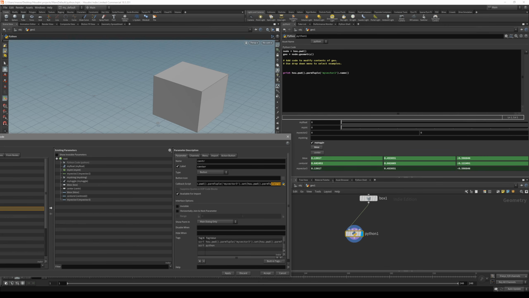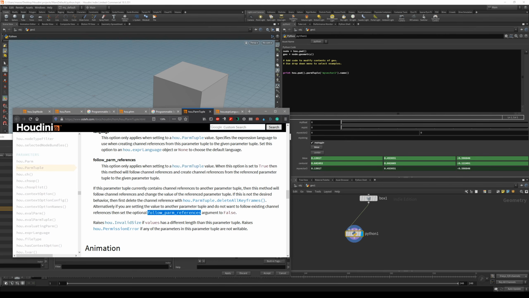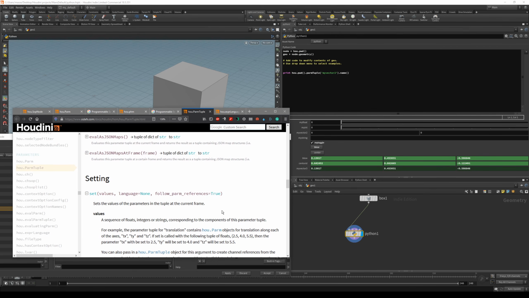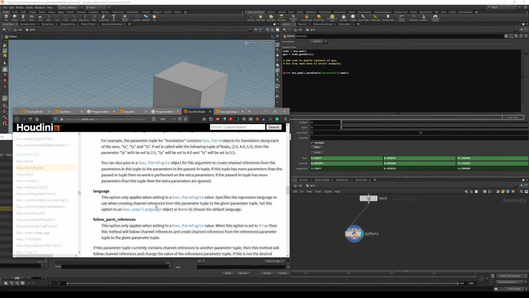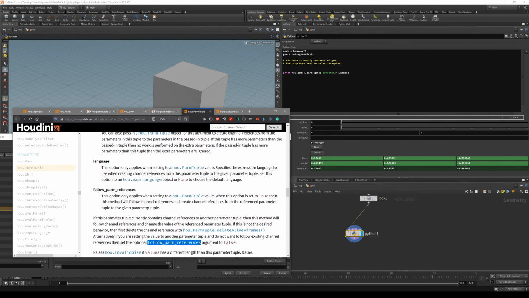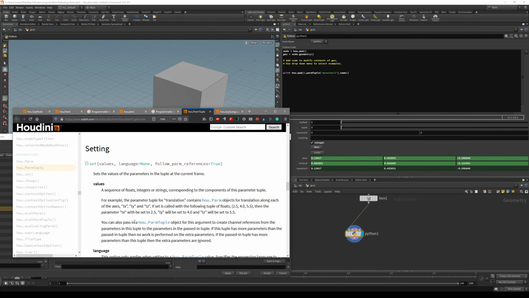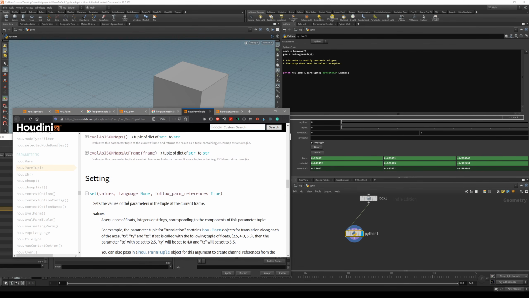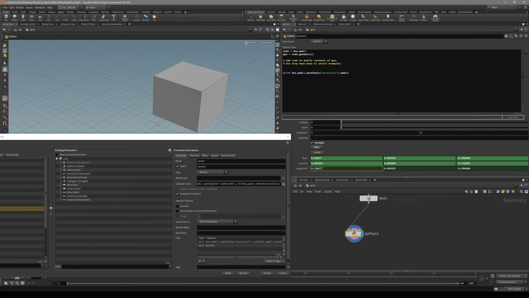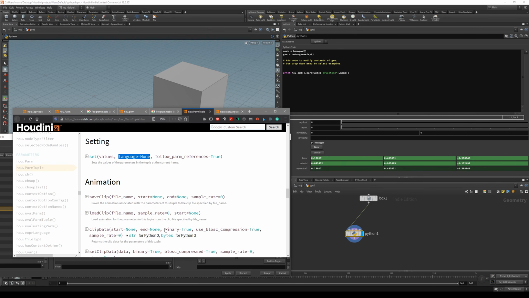And one other thing, we can actually not write this whole follow parm references as long as we also do it in order. So let's go back to help. You can see there is one more parameter. It's not a parameter, it's called arguments. So in arguments for the language, we can actually set it. By default it's going to be H script, and since these are H scripts, we are fine with it. But we can actually set up our language to also be Python.